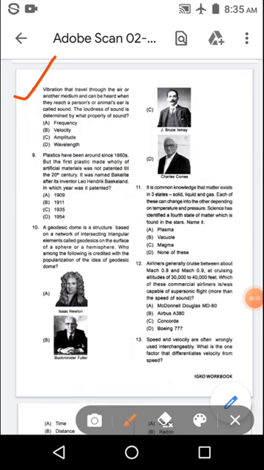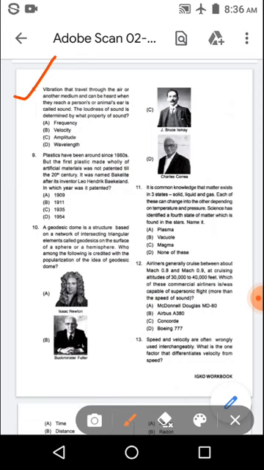Next question. Vibrations that travel through the air or another medium and can be heard when they reach a person's or animal's ear is called sound. The loudness of sound is determined by what property of sound?